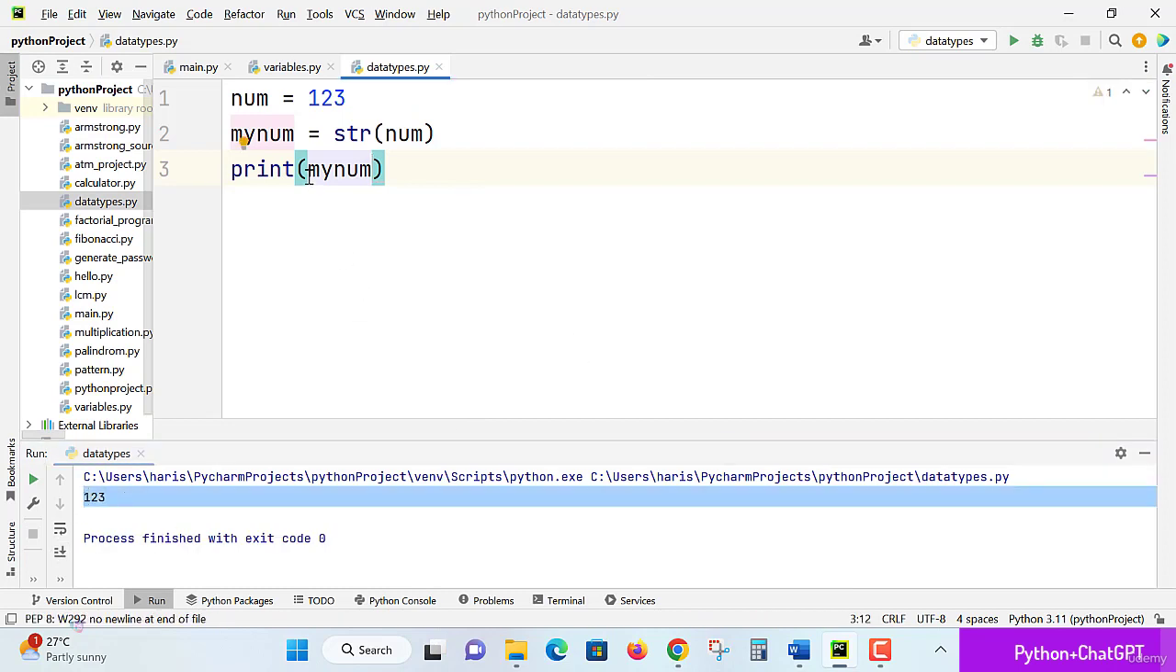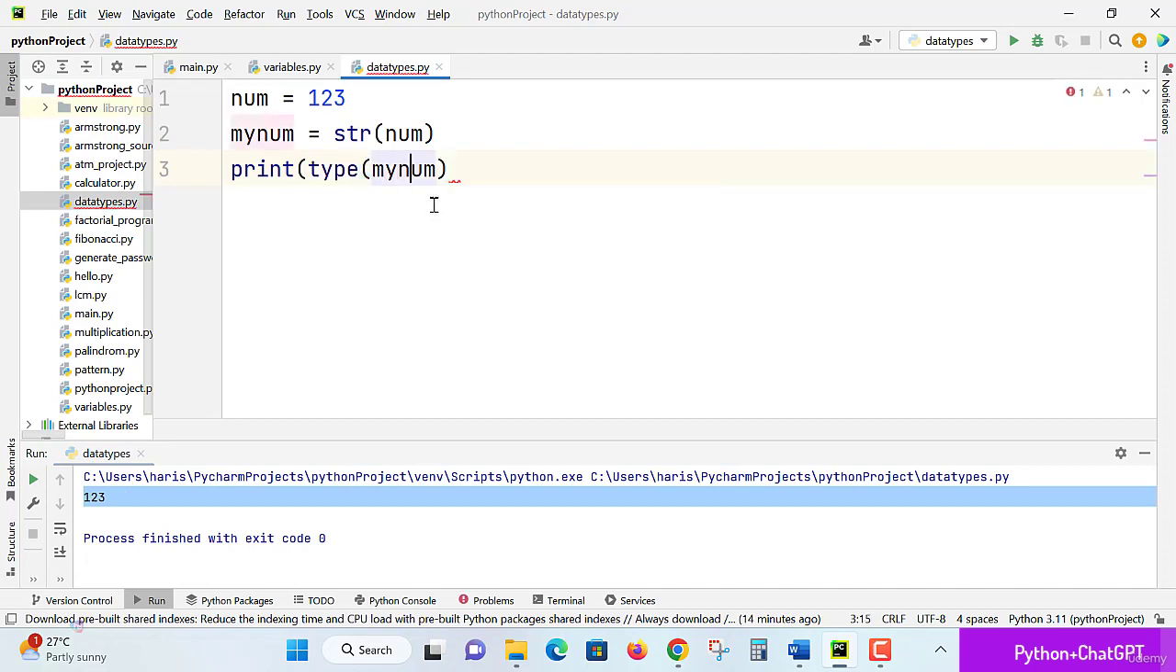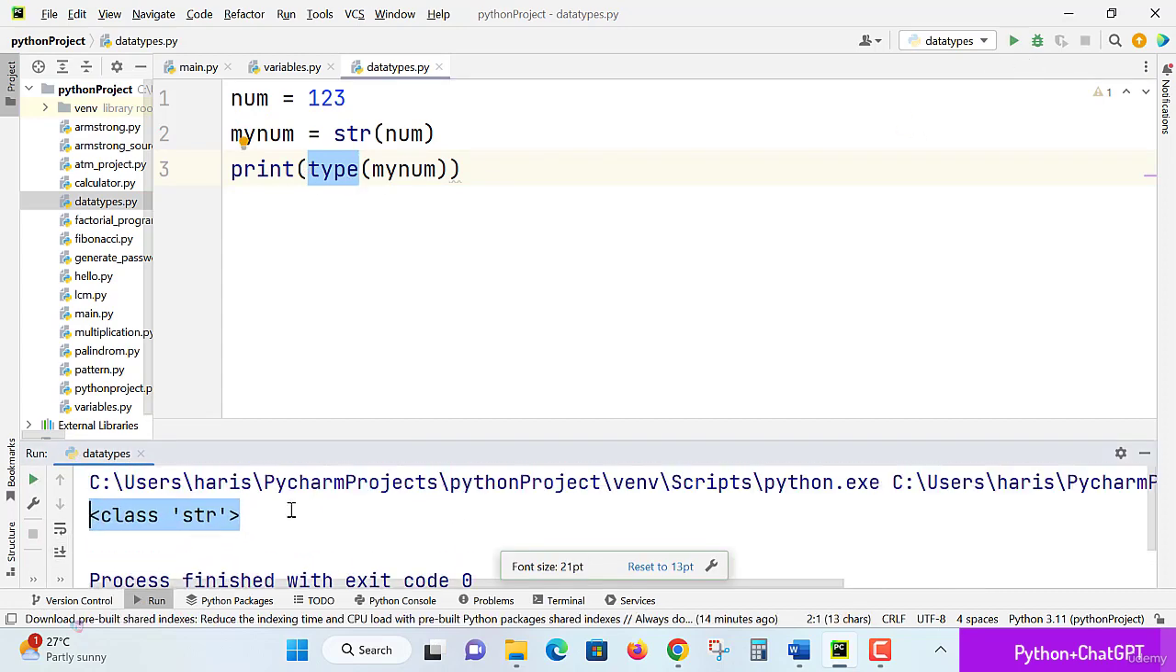How would we know? Yes, there is a built-in method, type. If you want to know what type of data it is, the type function is already there. You can use that type function to see class str. For any type of data you want to know, assign the data, try to convert it with str, and you can check it your way.